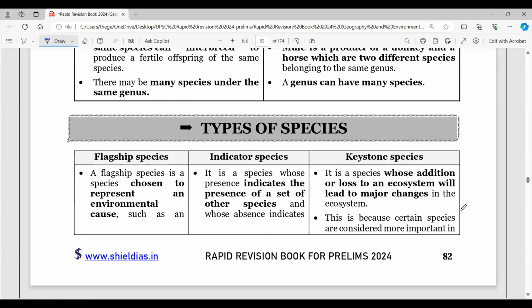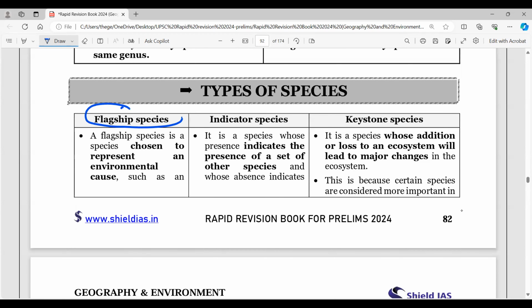So types of species, if you observe, there are some flagship species, chosen to represent. The word flagship itself tells you it represents the ecosystem. Indicator species, essentially, indicate the presence of particular species and also the health of the ecosystem. And keystone is very important because this is the key.